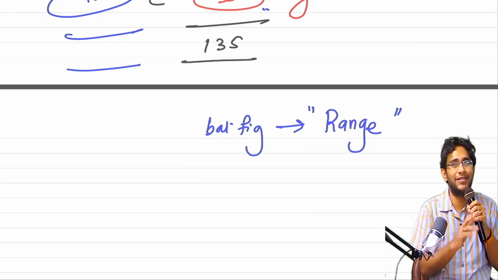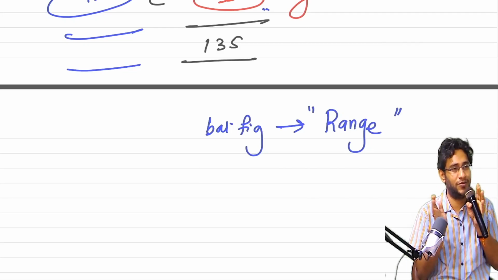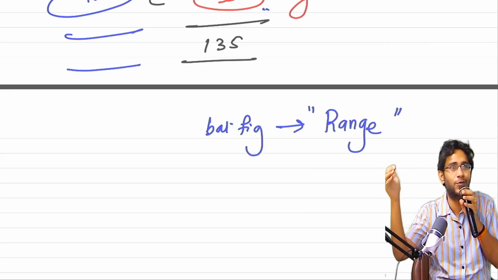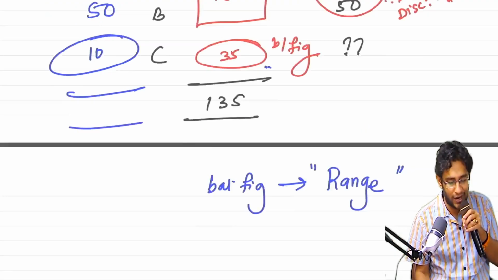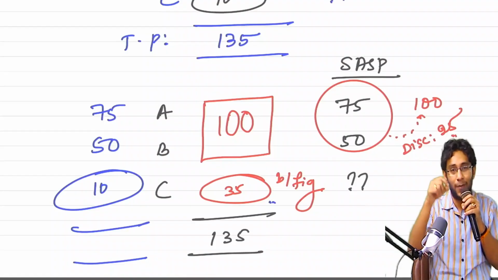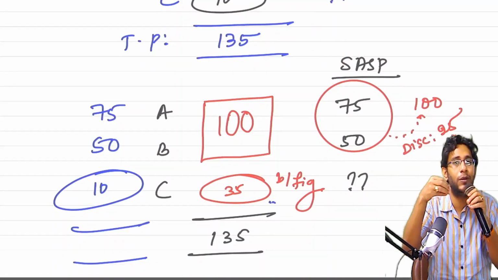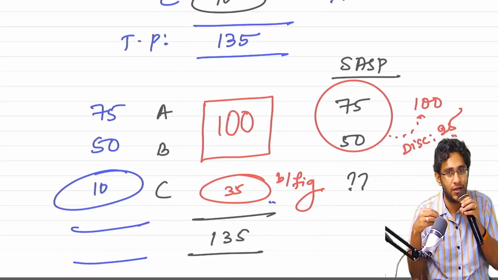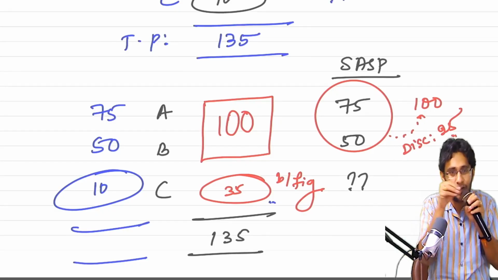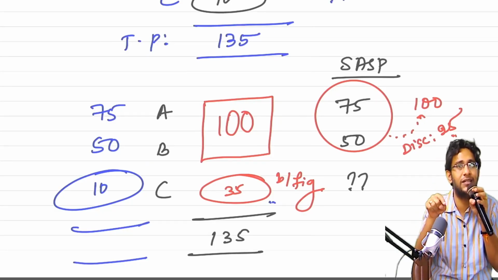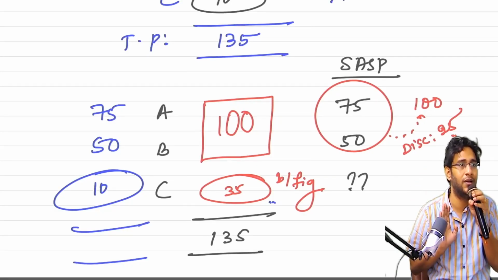At what rate I will sell, I do not know now, but I know the range. 500 minimum, maximum 3000. So like that, when you get a balancing figure, the balancing figure should be falling within the range at which you will sell the product. If it is fitting the range only, the method is appropriate and acceptable.